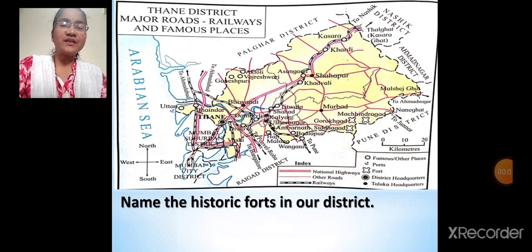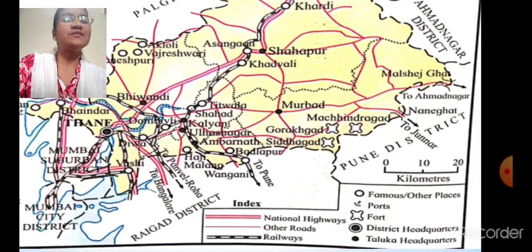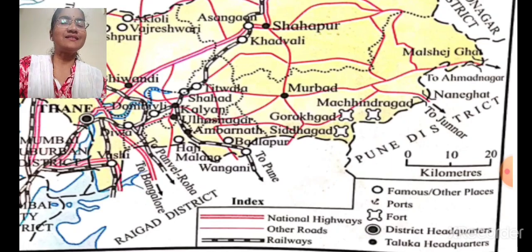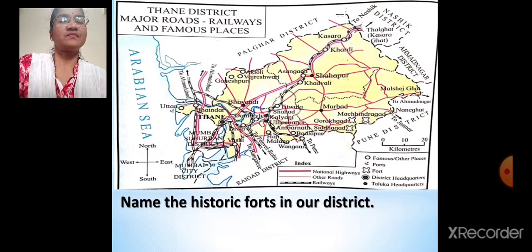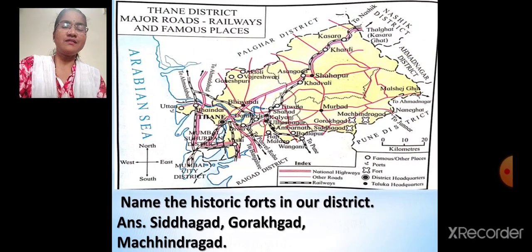Now children, can you tell me the historic forts in our district? Name the historic forts in our district. Come on, tell me. Siddhgarh, then Gorakhgad, then Machindragarh. Very good. These forts are here. We'll see the answer. Siddhgarh, Gorakhgad and Machindragarh. I want you all to learn the spellings properly.